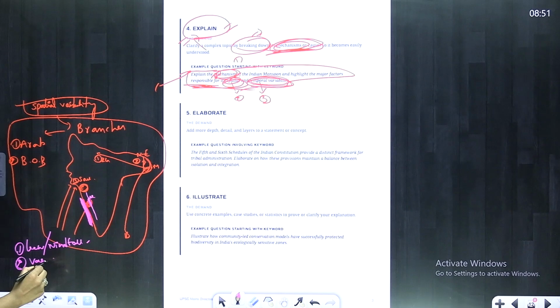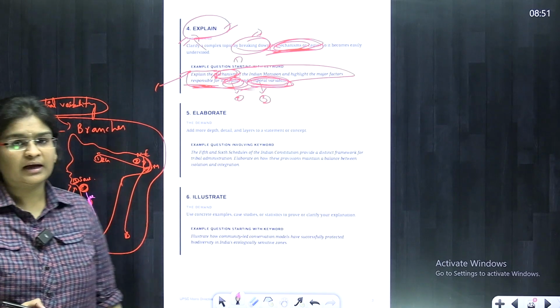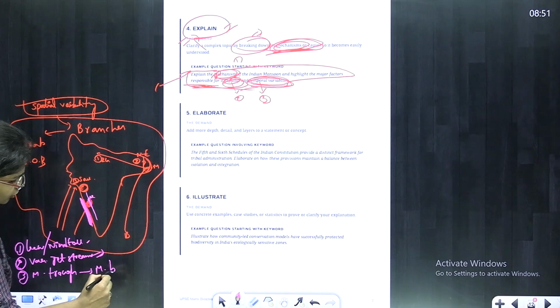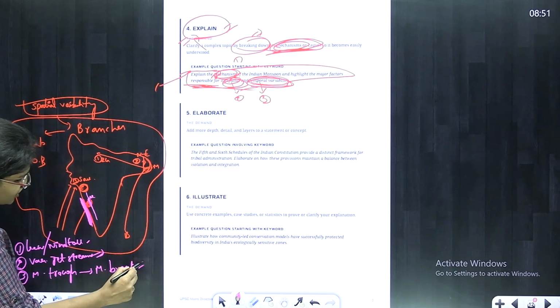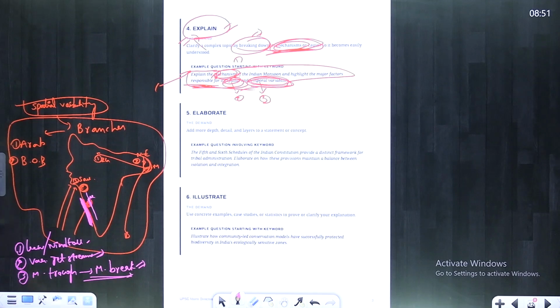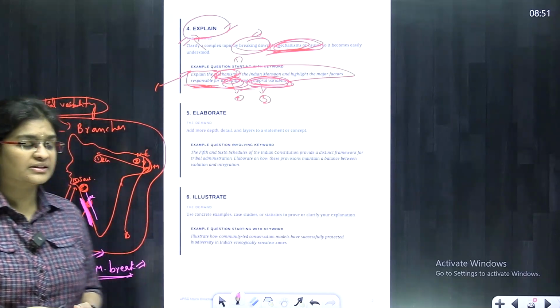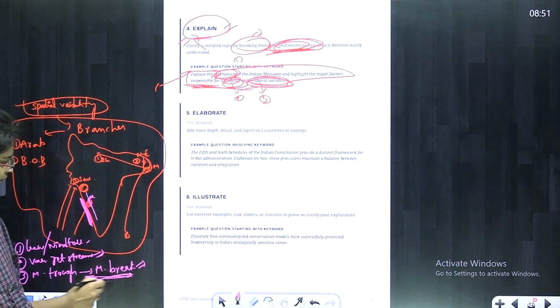and also variations in the jet streams. Variation in the jet stream criteria is also one of the factors affecting the monsoon spatial variability, and the position of the monsoon trough, which is causing monsoon break, is also one of the spatial factors. Monsoon break refers to failure of the monsoon in that particular year on that particular place, that is called the monsoon break. Now, these are the factors responsible for the spatial variability of the Indian monsoon.